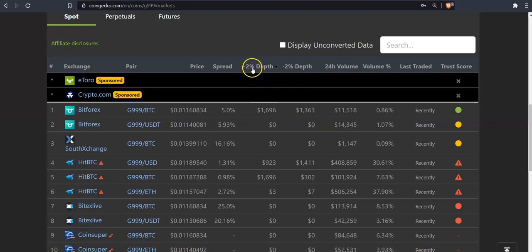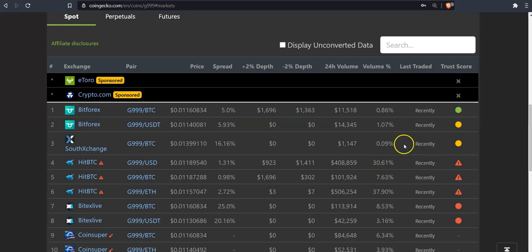We're looking at plus 2% depth, minus 2% depth, that would be the difference in the spread. Then we're looking at 24-hour volume, also very low percentage wise. Let's have a look at Bitforex, G999, Bitcoin. Look at the volume percentage. It's not even 1%.